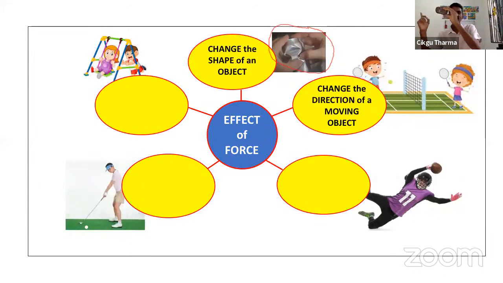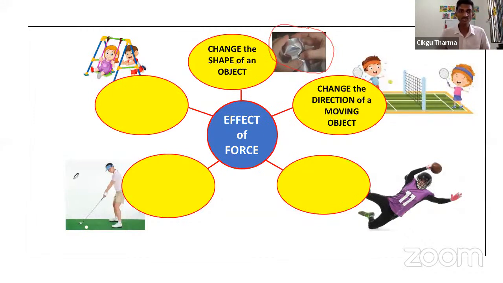Now, when the opponent hits the shuttlecock, it goes in another direction. So what we can conclude here is that force can change the direction of a moving object. When the object is moving, we can apply force and change its direction. That is effect number 2.